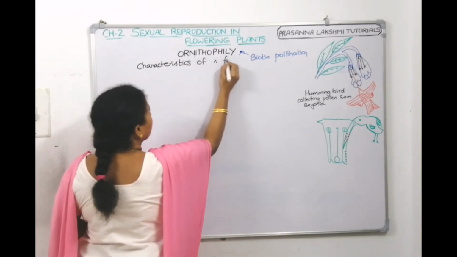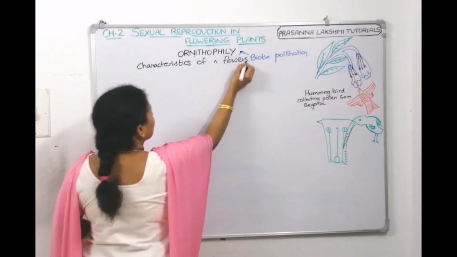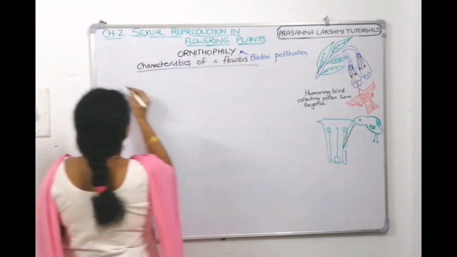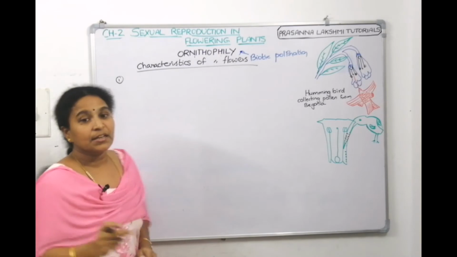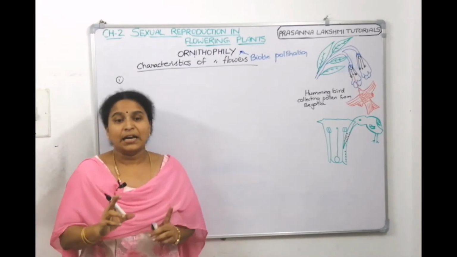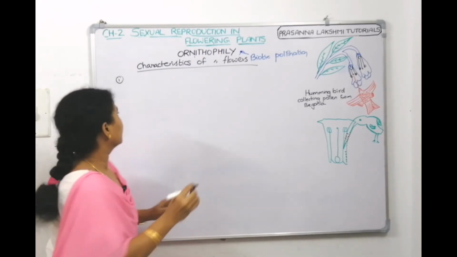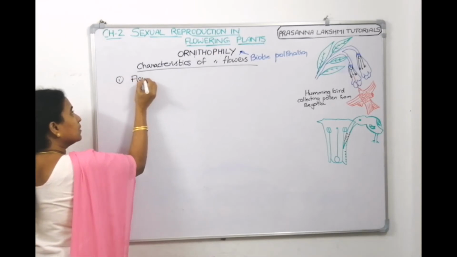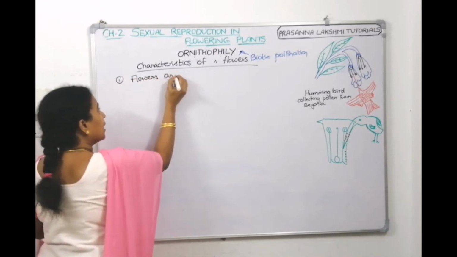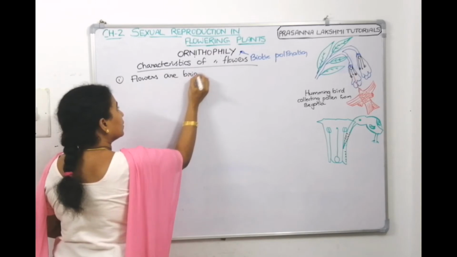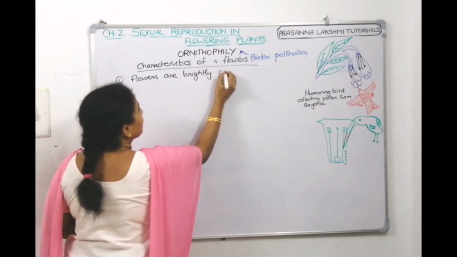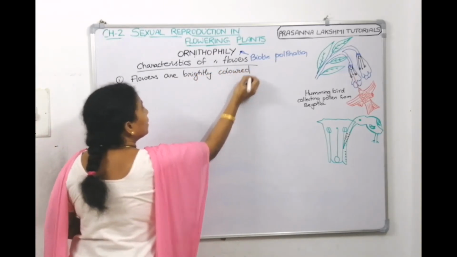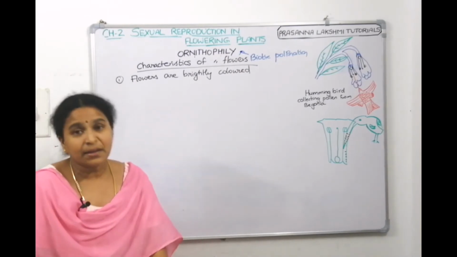Characteristics of ornithophilous flowers. The first character we are telling is the flower should be colorful, brightly colored. Which colors are better attracted?